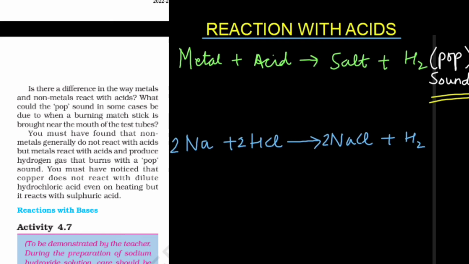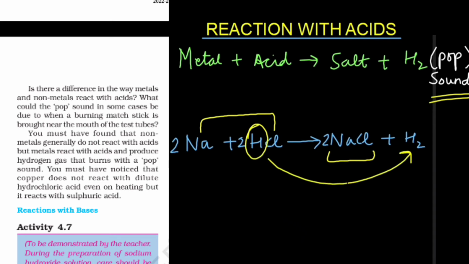Sodium, that is Na, when it reacts with HCl, it gives NaCl. So NaCl is the chemical formula of table salt, the normal salt that we use at our home, and this hydrogen is liberated as gas. So in order to balance this equation, I have put this 2 here. I'll also be explaining the balancing of equations in some other video.